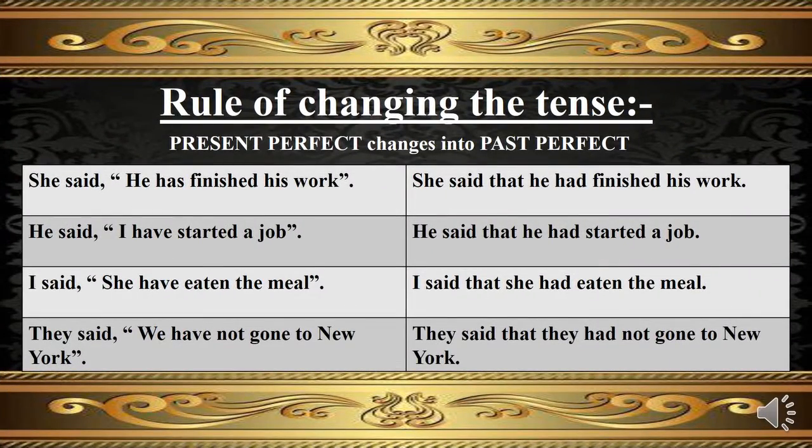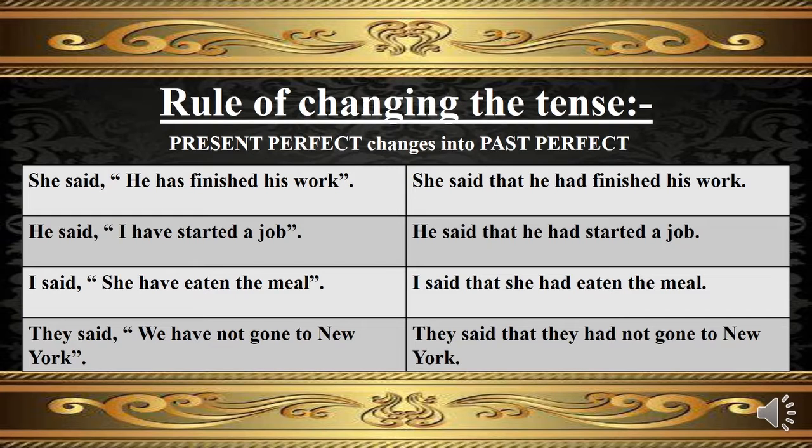Let's discuss the rule of changing the present perfect tense into past perfect tense. In the first example, present perfect of direct narration as she said he has finished his work will change into past perfect tense of indirect narration as she said that he had finished his work. In the second example, present perfect tense of direct narration as he said I have started a job will change into past perfect tense of indirect narration as he said that he had started a job.